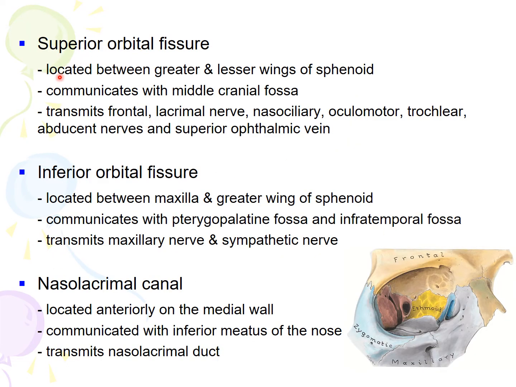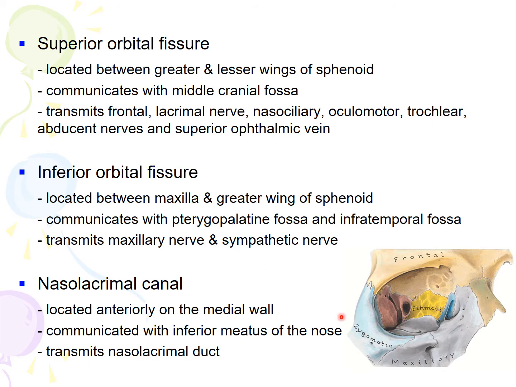Superior orbital fissure is located between greater and lesser wing of sphenoid, and this opens into the middle cranial fossa. It transmits frontal nerve, lacrimal nerve, nasociliary nerve, oculomotor nerve, trochlear nerve, abducens nerve, and also superior ophthalmic vein.